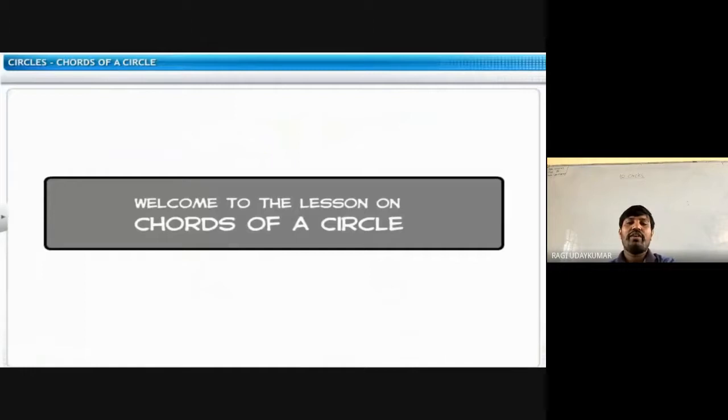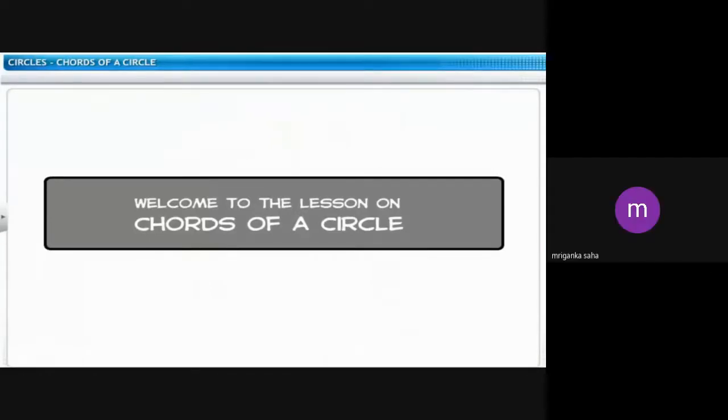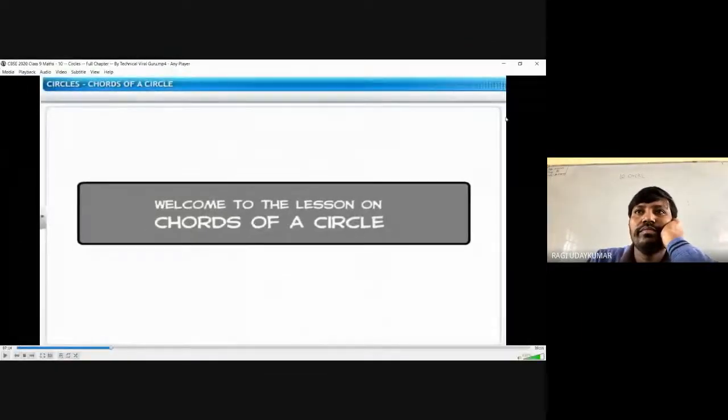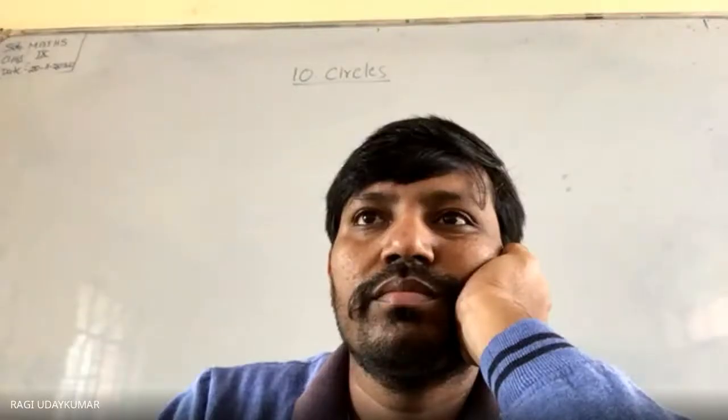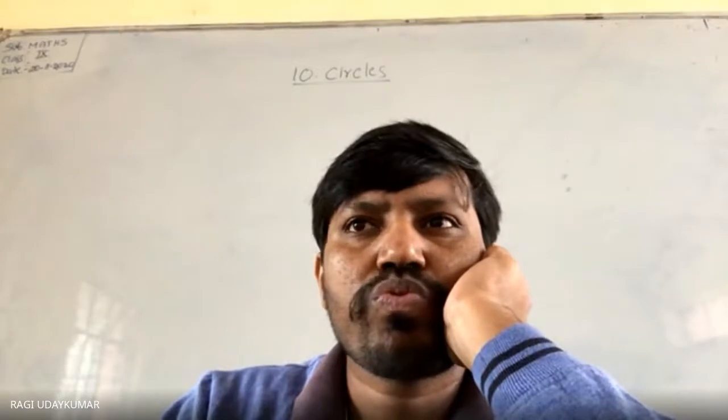Okay, what is meant by a sector of the circle? From a fixed point, when two arms are released, the area that is formed is known as a sector. Once again, anyone? Can you repeat the question?